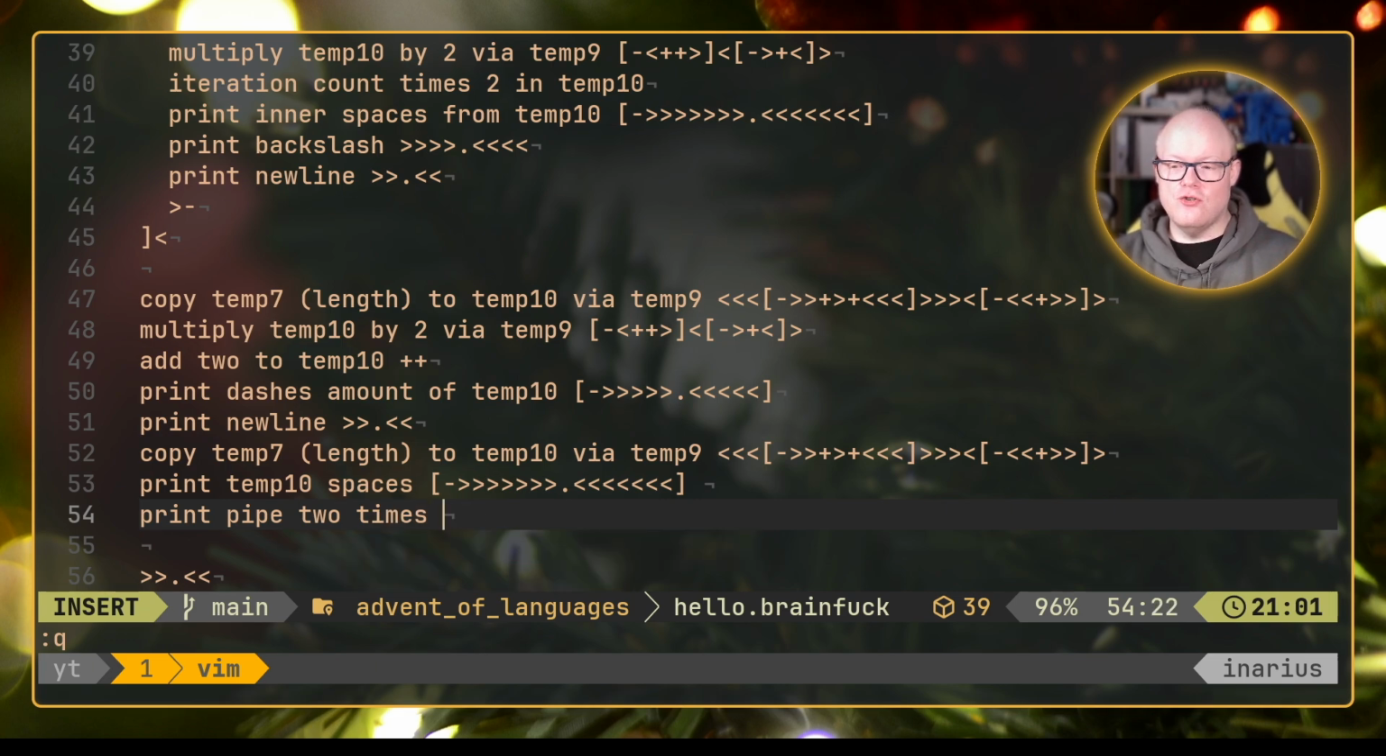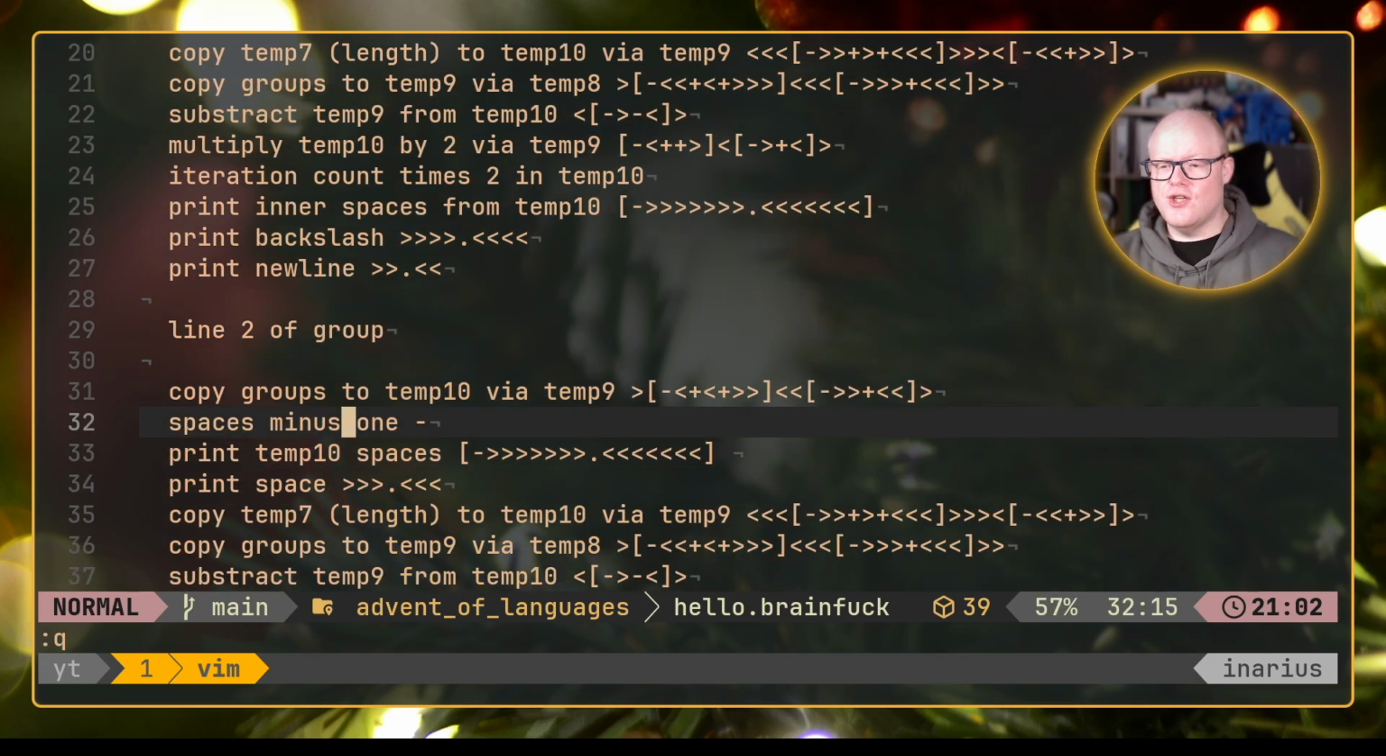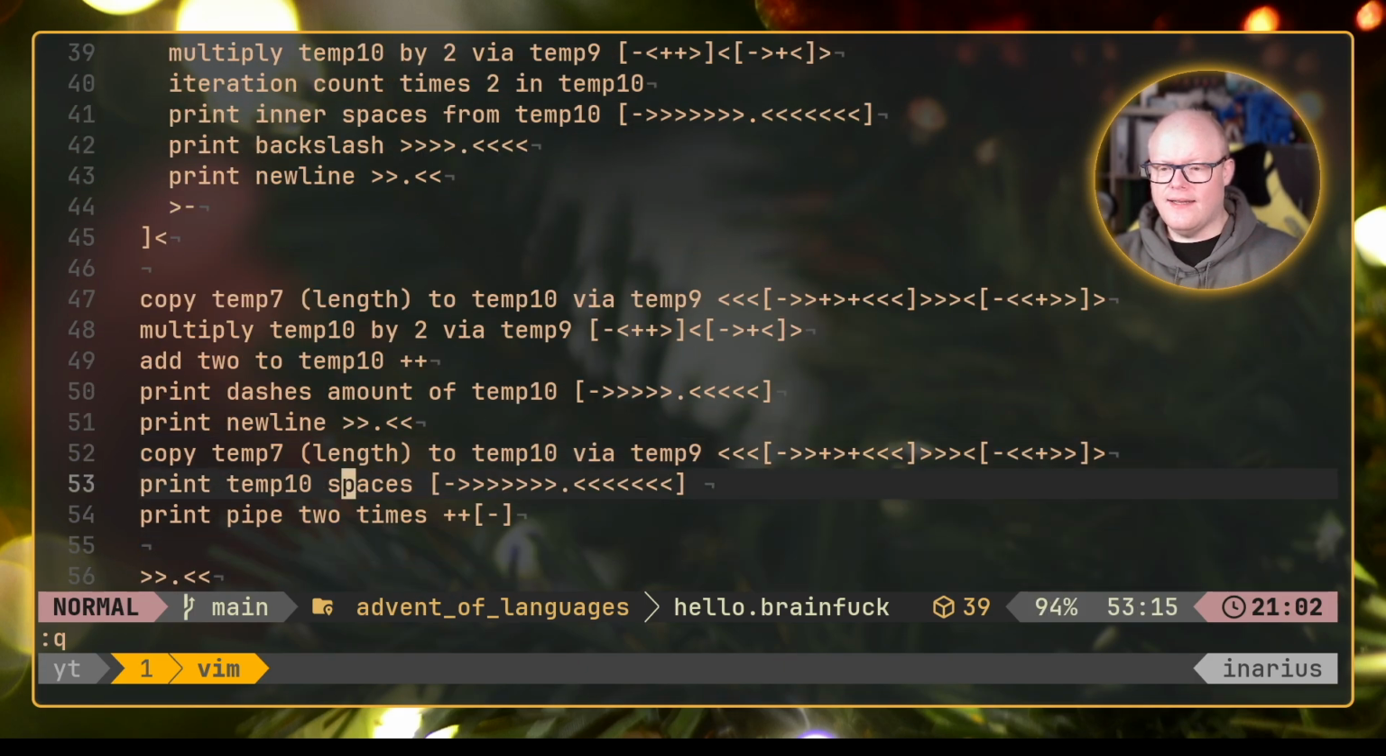So what we essentially do first is we simply put 2 in our temp 10 register here. Then we do a loop where we decrement temp 10 again, and then we print a pipe, which is, where is it? It is in 16. So we simply go ahead and do 11, 12, 13, 14, 15, 16 dot 15, 14, 13, 12, 11, 10, and we are back there again. And now we should have two pipes there. And what we need now is a new line.